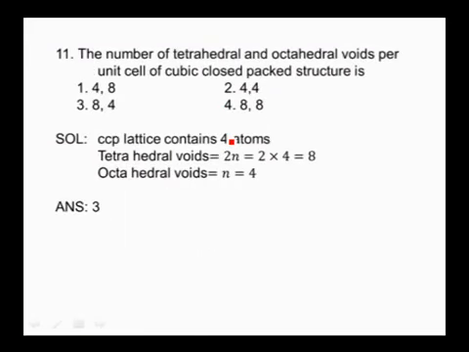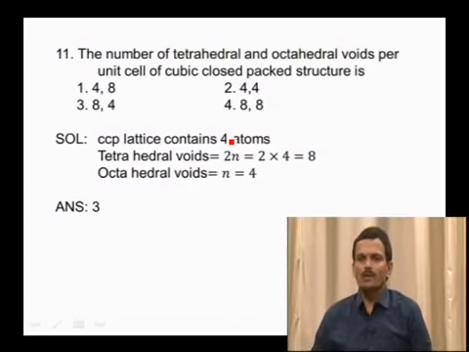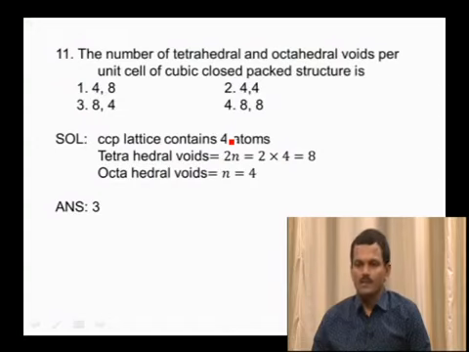Come to the next one. The number of tetrahedral and octahedral voids per unit cell of cubic close packed structure is. As we know, the cubic close packing contains 4 atoms present in the unit cell, and if a system contains n particles, number of tetrahedral voids will be 2n and number of octahedral voids will be n. Then the given FCC lattice contains 4 atoms present in the unit cell, so number of tetrahedral voids is equal to 8 and number of octahedral voids is equal to 4. So the answer is third option, 8, 4.